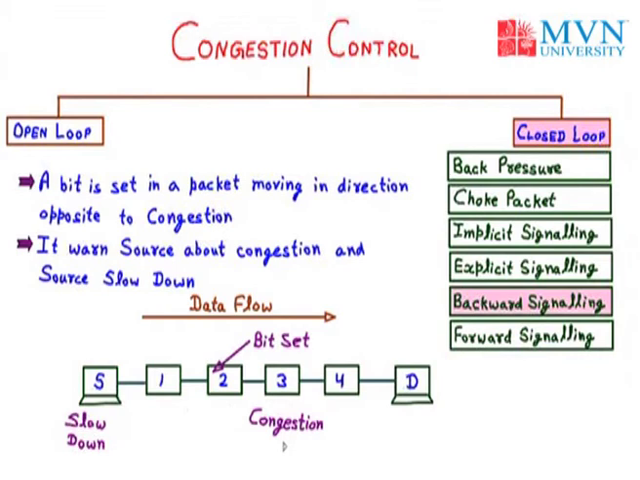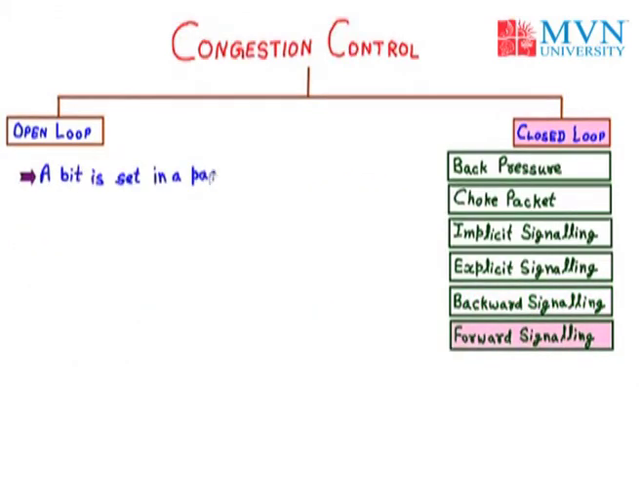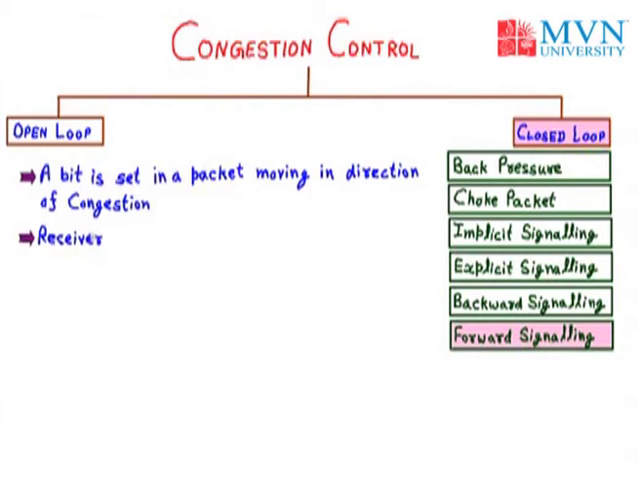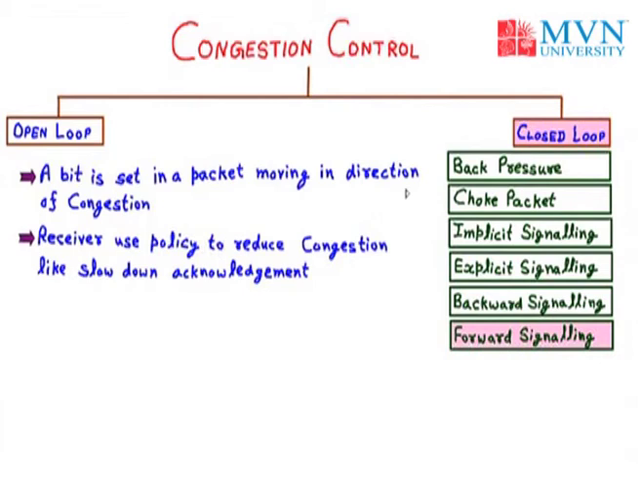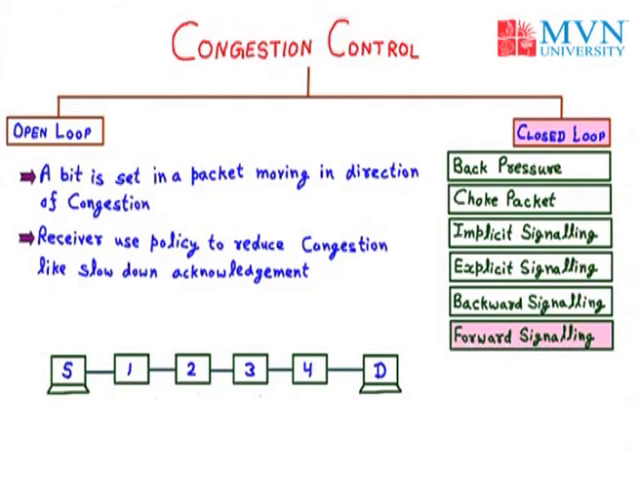Now we will discuss the forward signaling. In forward signaling, a bit is set in a packet moving in the direction of congestion. Now the receiver uses a policy to reduce congestion, like slowing down acknowledgement. To understand forward signaling, let us take the example of the previous diagram. There is a source and destination in which we have the 4 nodes or network elements, interconnected with each other. Let us suppose node number 3 is congested and the data flow is from the source to destination. So the congested node will set the bit to the next node, that is the forward signaling. So the bit is set in node number 4.